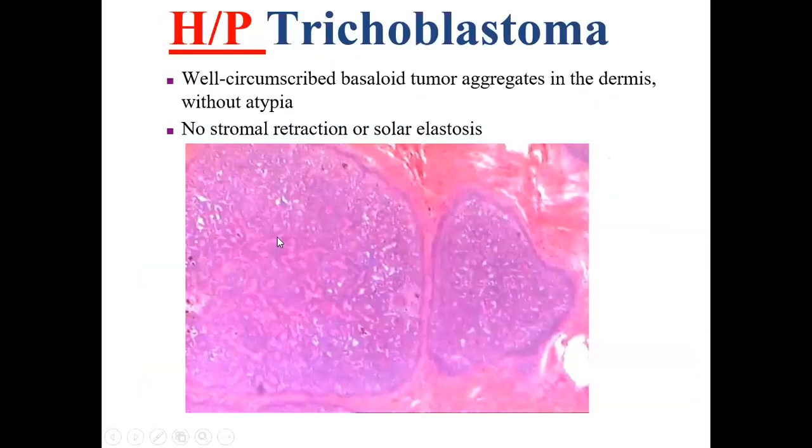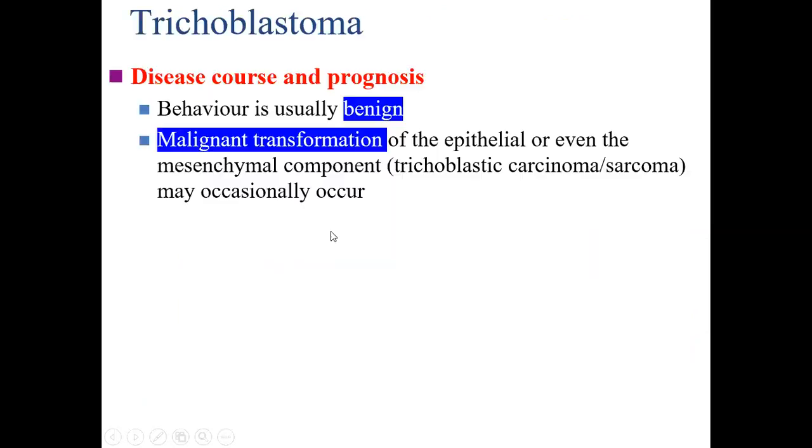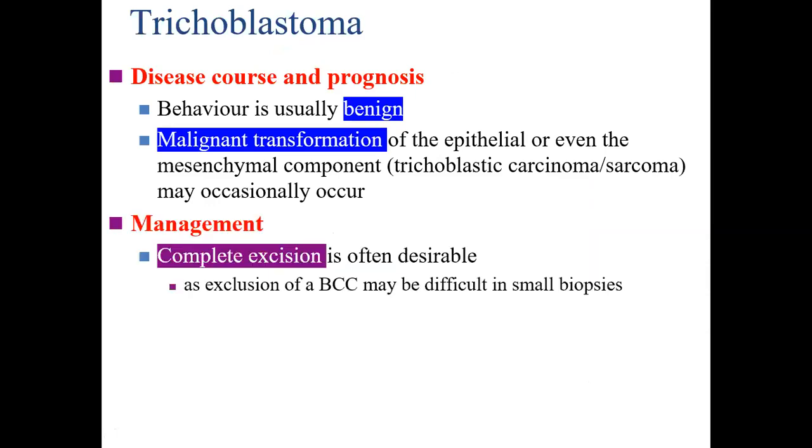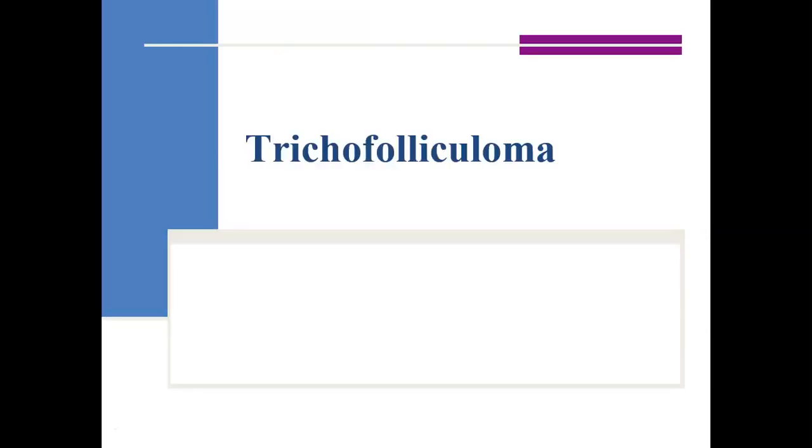The histopathology consists of well-circumscribed basaloid tumor aggregates in the dermis, as you can see, but there is no atypia. It's a benign condition. Malignant transformation of the epithelial or even mesenchymal component may sometimes rarely occur. The management, of course, is complete excision, and it is important to exclude BCC as well.